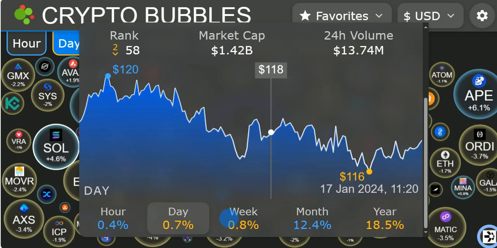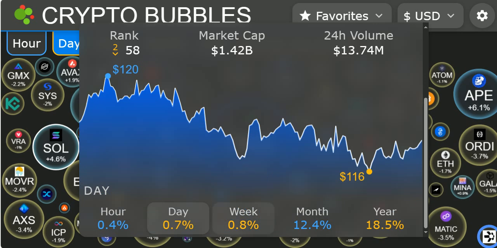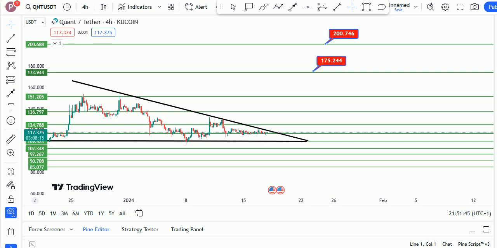As you can see, for the week we are down 0.8%, right? And without further ado, let us push to the chart. We are on the chart right here for Quant versus the USD Theta. We are on the 4-hourly time frame, and KuCoin is the data source, right?